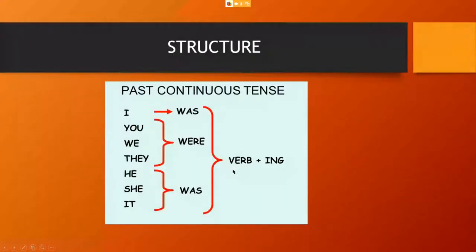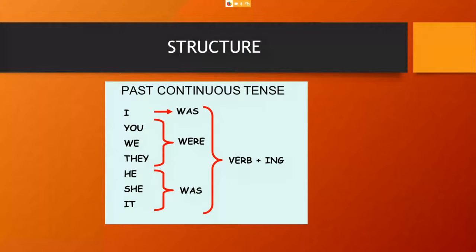Okay, so the structure. For the structure of the past continuous, basically we have the subject. In this case, I am using personal pronouns I, you, we, they, he, she, it. But remember that a subject can be a person, Manuel, Lucila, Ingrid, or a group of people, right?